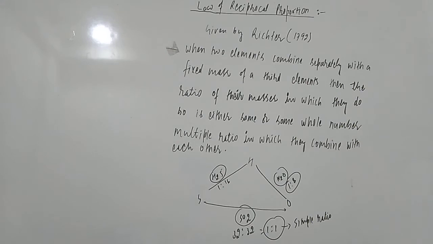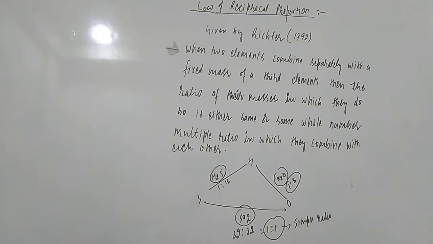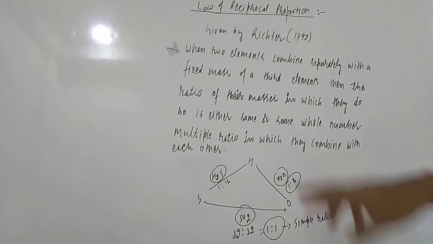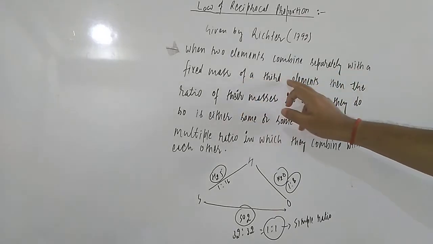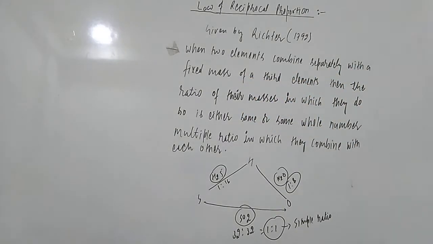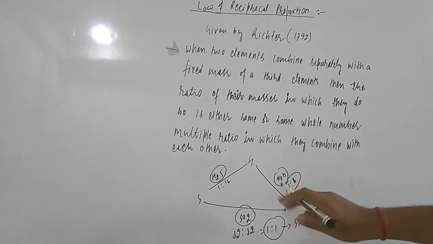Okay, so this is also a simple law. What the law is saying, I already wrote the statement on the board, students. Let us read out the statement. They are saying when two elements combine separately with a fixed mass of a third element. Okay, so dear students, first you simultaneously check with the options.